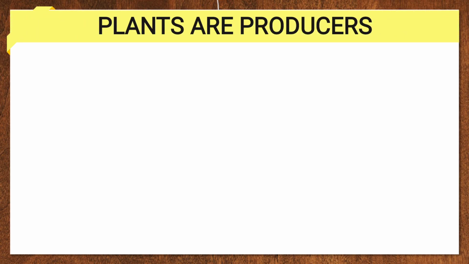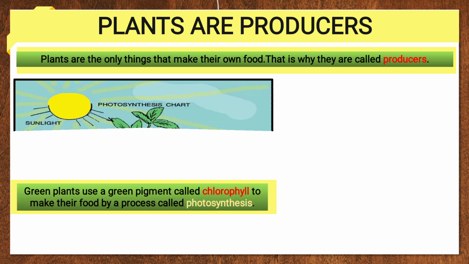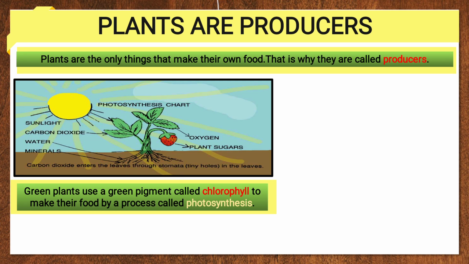Let's see how. So, number 1, plants are producers. Now why are plants producers? Because plants are the only things that make their own food. That is why they are called producers. They can make their own food. Green plants use a green pigment called chlorophyll, which is present in the leaf, with the help of which the plant makes food. The process is photosynthesis. As you see in the chart, it is given photosynthesis chart: sunlight, carbon dioxide, water, minerals.